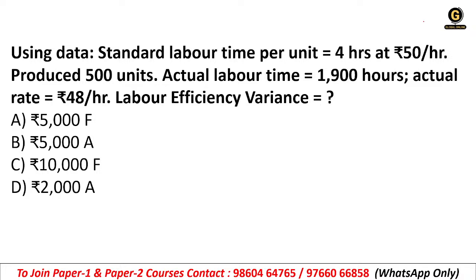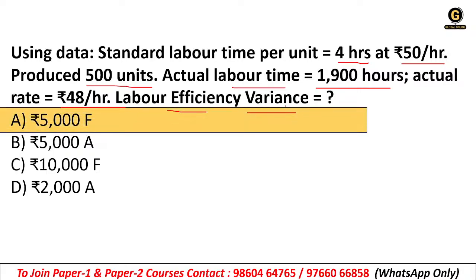using data, standard labor time per unit is 4 hours at 50 rupees per hour, produced 500 units, and actual labor time is 1900 hours. Actual rate 48 rupees per hour. What will be the labor efficiency variance? So yesterday we have discussed about this formula, right? So what will be the correct answer as per the given data? A, B, C, D, whatever, you have to give the answer in the comment box.